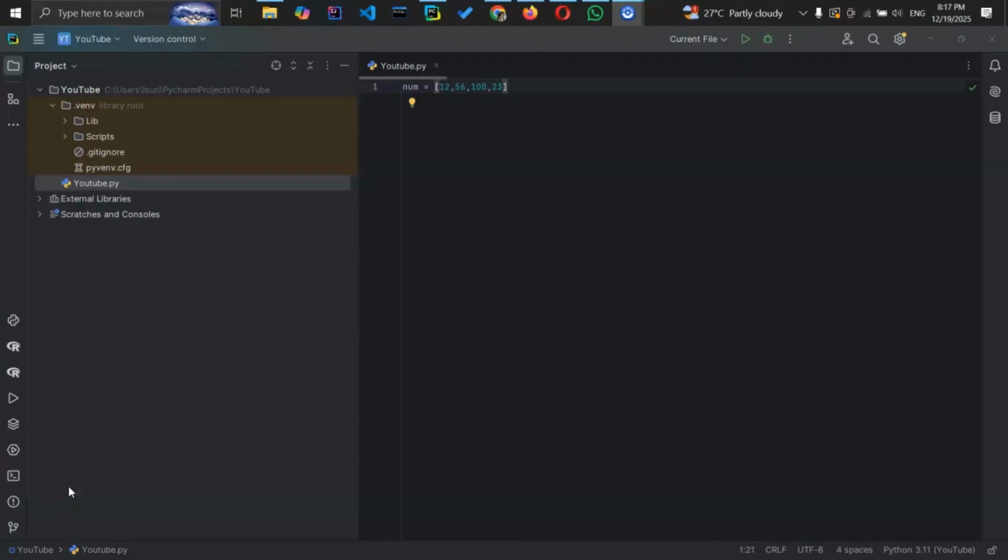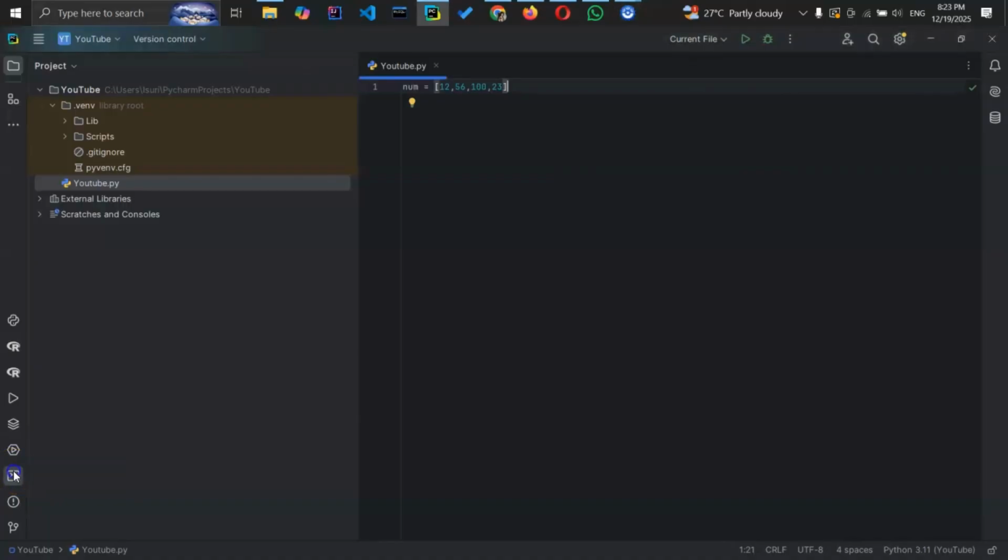Simply remember, NumPy is equal to fast math with arrays, right? NumPy is used to perform fast and efficient numerical calculations using arrays instead of Python lists.